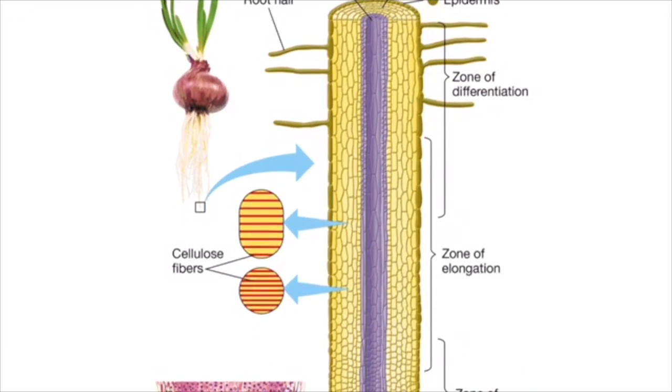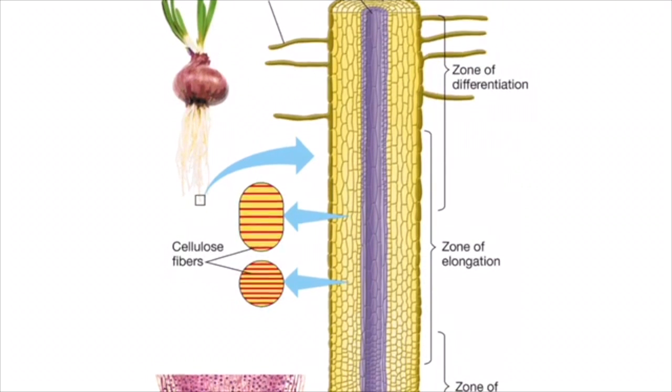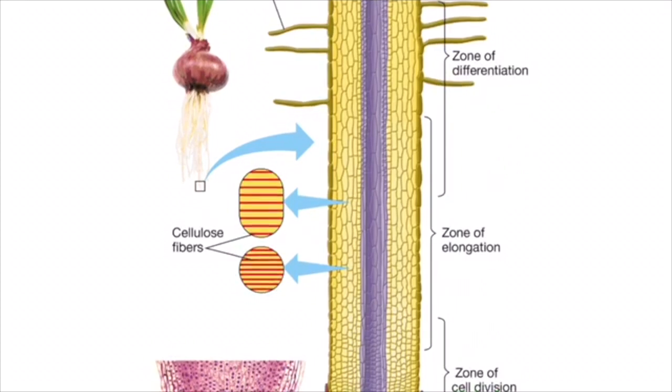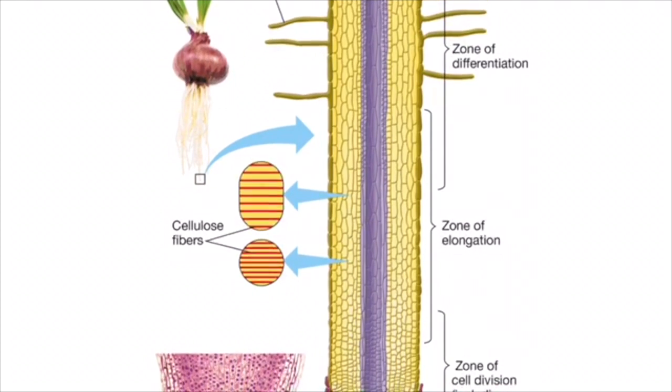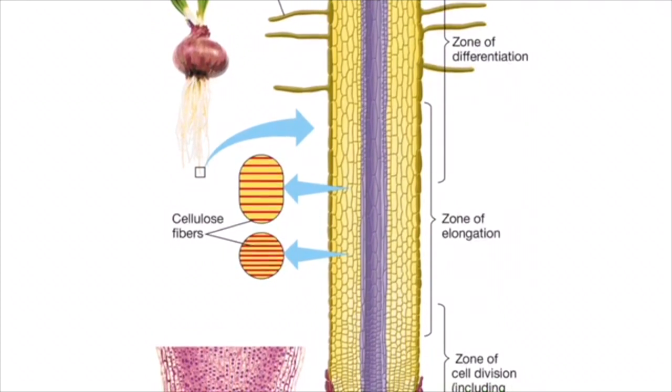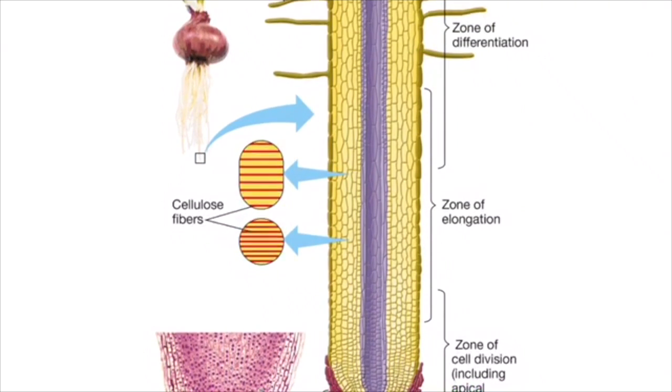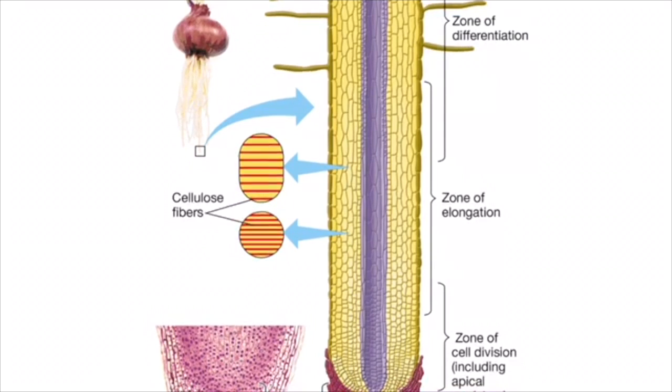The zone of cell division includes the root apical meristem and the cells that derive from it. New root cells are produced in this region, including the cells of the root cap. In the zone of elongation, root cells grow longer, sometimes to more than 10 times their original length. It is the cell elongation in this zone that pushes the root tip deeper into the soil.